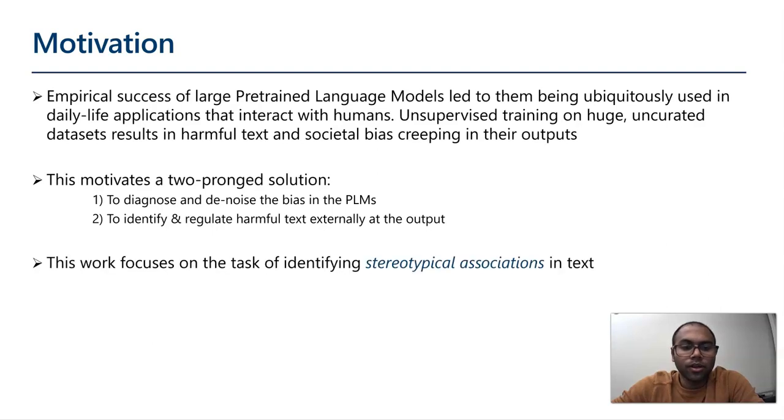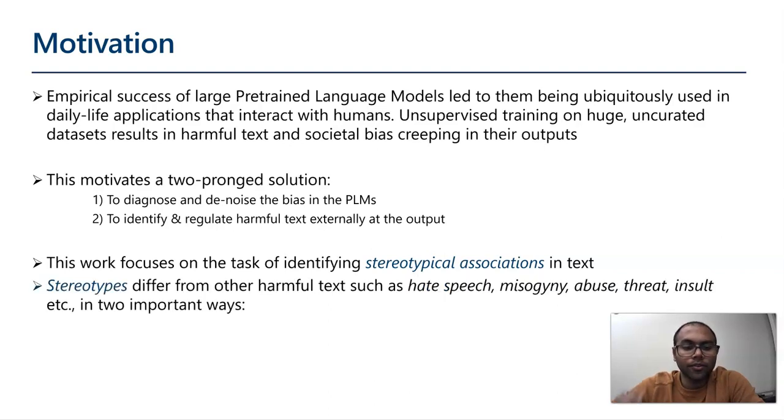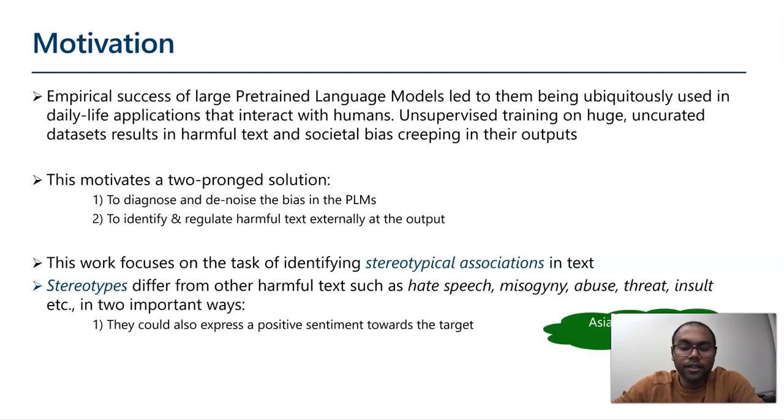So in this work, we focus on a specific type of harmful text, that is stereotypical associations in text. Stereotypes differ from other harmful texts such as hate speech, misogyny, abuse, threat, insult, etc. in two important ways. The first is that they could also express a positive sentiment towards the target, unlike these other types of harmful text. In this example, Asians are good at math is a positive stereotype,